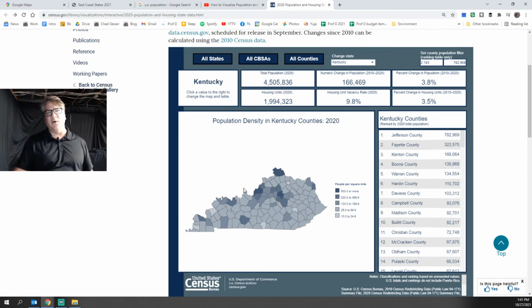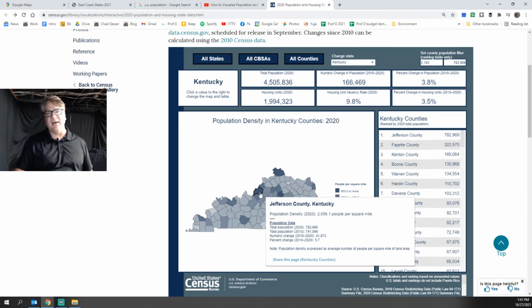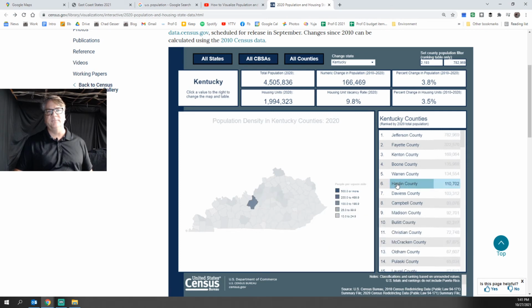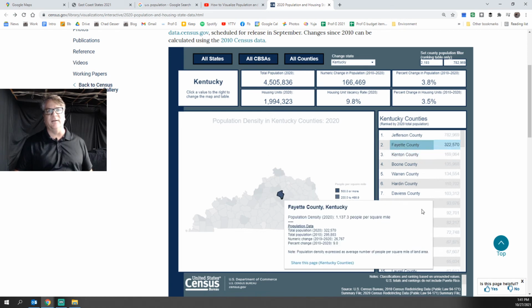At the same token, this is Louisville, Jefferson County. And notice how there are highly populated areas just outside. For example, Hardin County, right there, sixth largest. Boone County is up here by Cincinnati. Kenton is as well. Cincinnati is just right over here. Fayette County is the Lexington area.